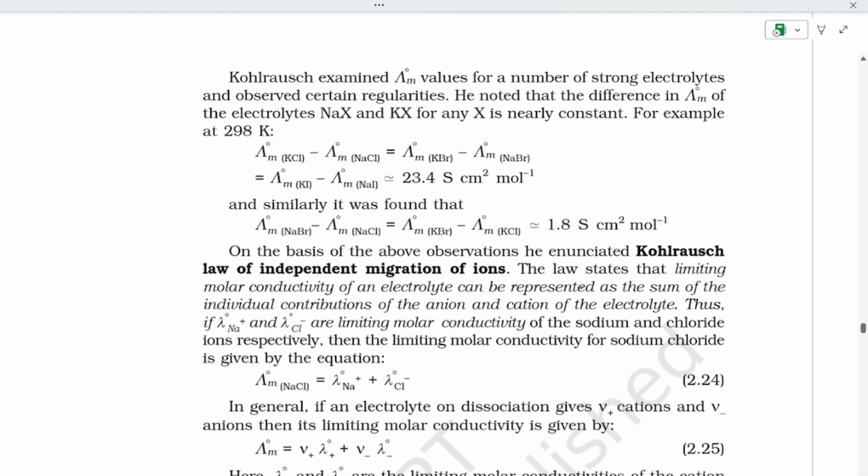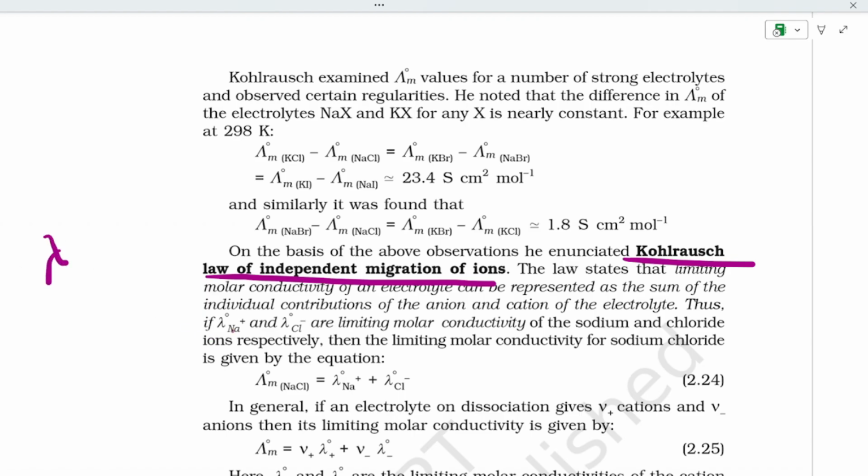Now if we see Kohlrausch's law of independent migration of ions, he states that the limiting molar conductivity of an electrolyte can be represented as the sum of the individual contributions of the anion and cation of the electrolyte. Thus, this is lambda.